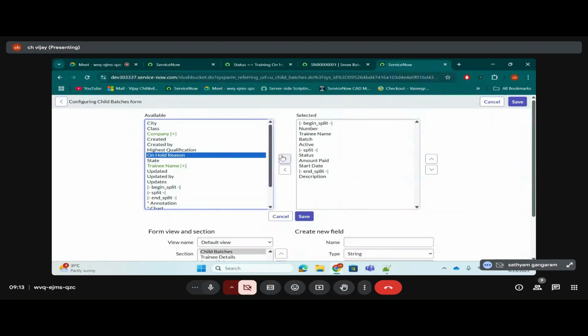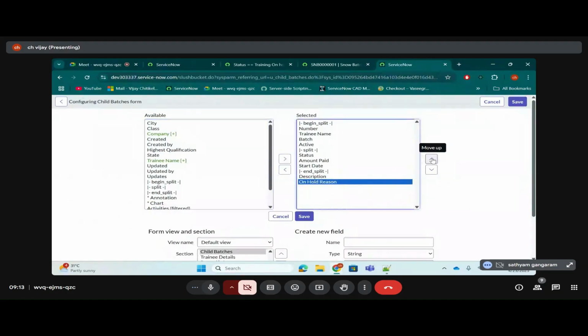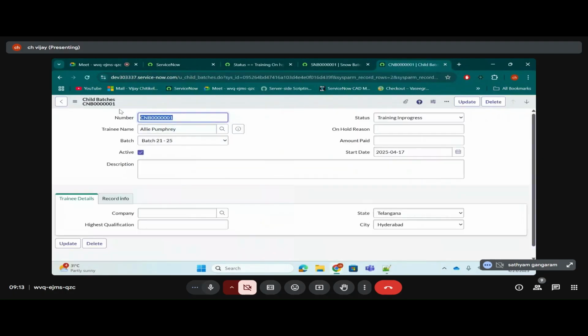We created this field on snow batches, not on child batches. Do you see the functionality working here? No, it is not working here because I didn't write the UI policy on the child batches. But let's say you want the same functionality to work here also.